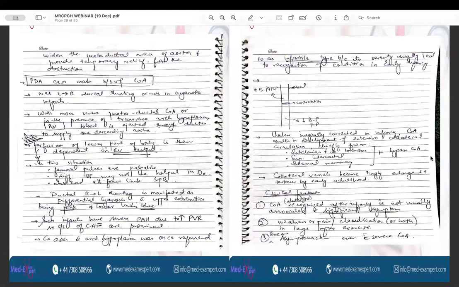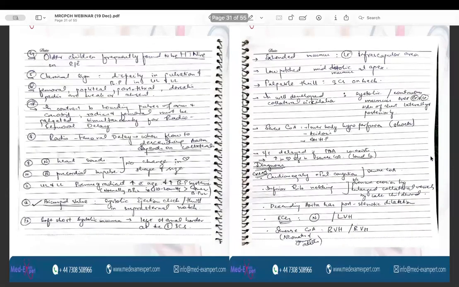The clinical manifestations of the coarctation of aorta. The adult type is recognized after infancy, and it is usually not associated with any significant signs and symptoms. However, sometimes weakness or pain or claudication in the legs after exercise is reported, and some are asymptomatic even in case of severe coarctation of aorta. So, older children are found to have high blood pressure on routine examination.